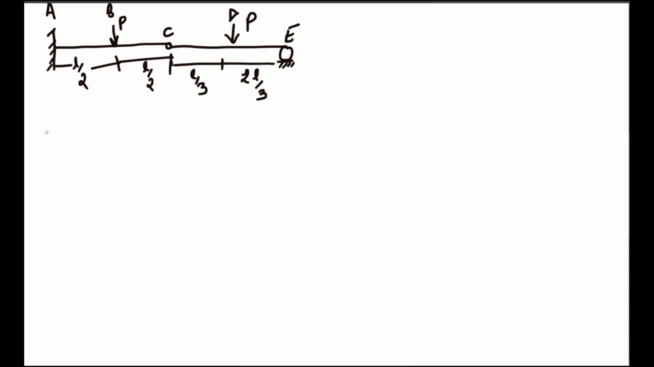So first we start calculating the reaction components. In this question we have an internal hinge at C, so the moment at the internal hinge will be 0 from any side of the beam, like from right or left.